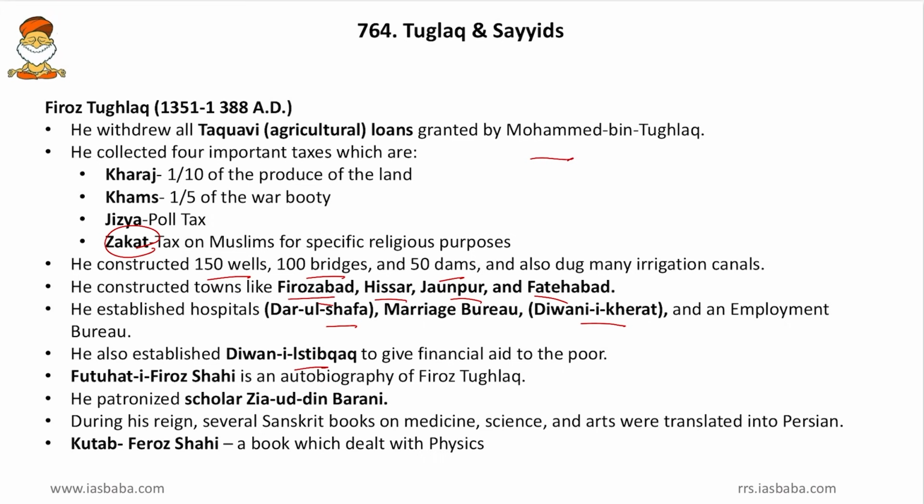Then Futuhat-e-Firoz Shahi is an autobiography of Firoz Tughlaq. So friends, he was also a writer and he wrote his own life story, that is Futuhat-e-Firoz Shahi. Then he patronized scholars like Ziauddin Barani. So friends, Ziauddin Barani is worth remembering. Then during his reign, several Sanskrit books on medicine, science and arts were translated into Persian. Then Kutab Firoz Shahi, a book dealing with physics, was also written during his reign. So Kutab Firoz Shahi is also worth remembering.